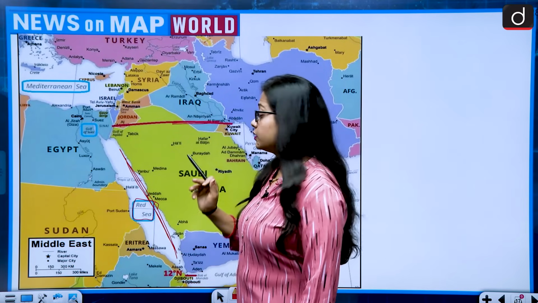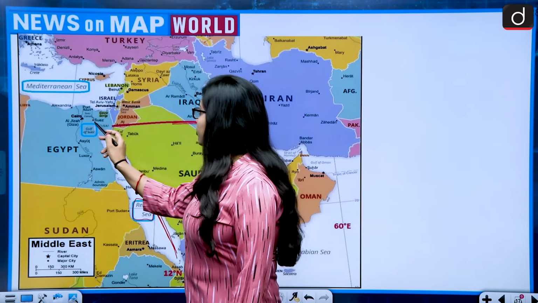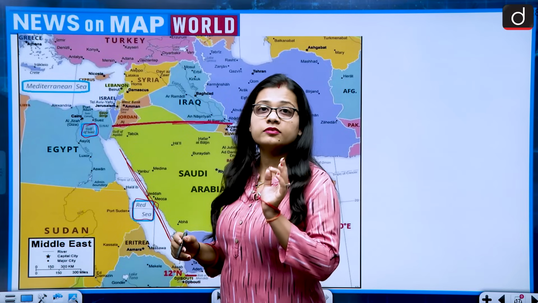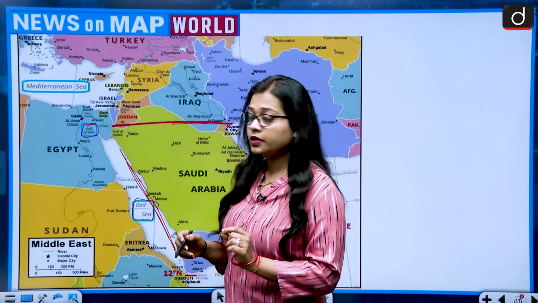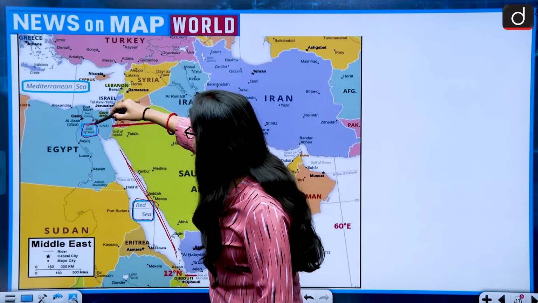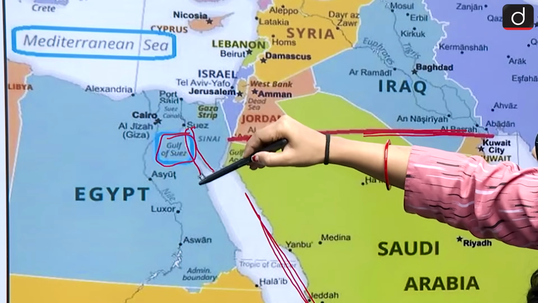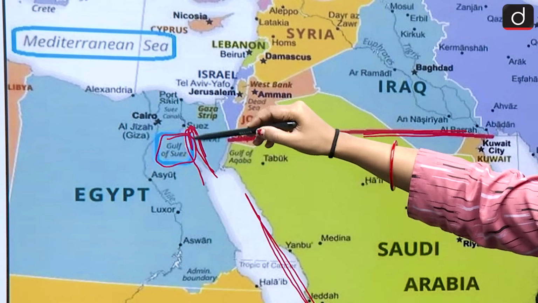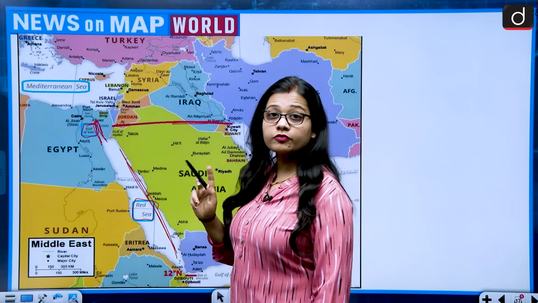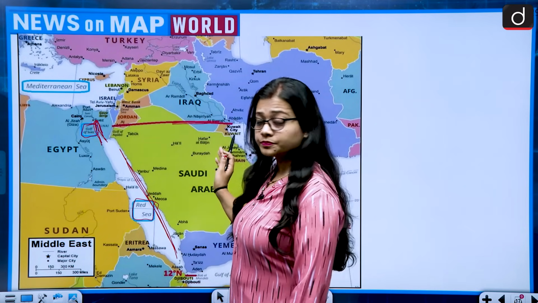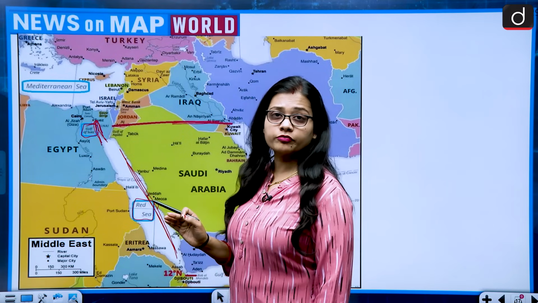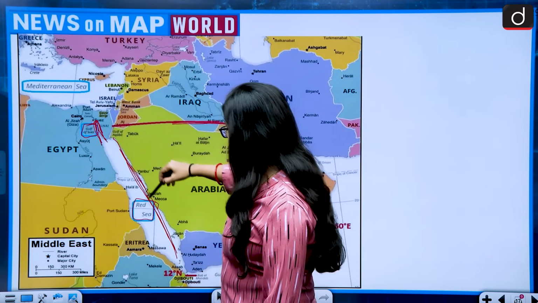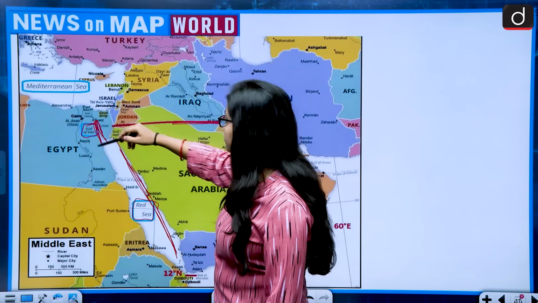If we talk about the Gulf of Suez, then the Gulf of Suez passes completely between Egypt. So the Gulf of Suez is not the westernmost boundary of the Arabian Peninsula. The Arabian Peninsula boundary can be the Red Sea, it is not the Gulf of Suez.